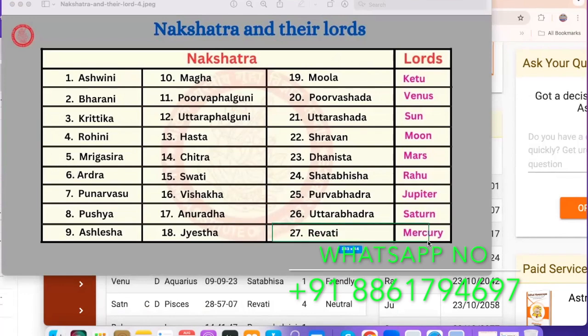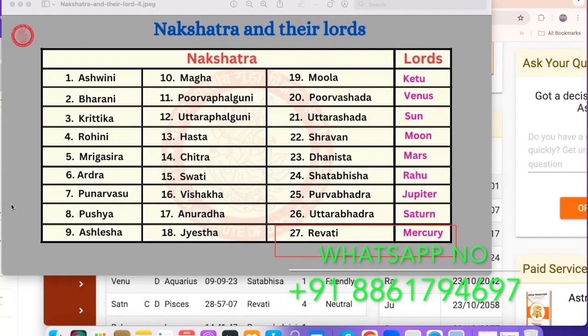So see here, Revati nakshatra lord is Mercury. I have marked it in green color. If you can't see, I will change the color. Just a moment. Now look here, guys. I marked it in red. You can see clearly it's Revati, Mercury.